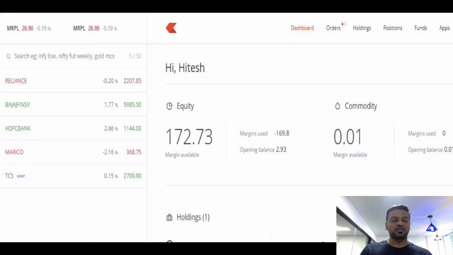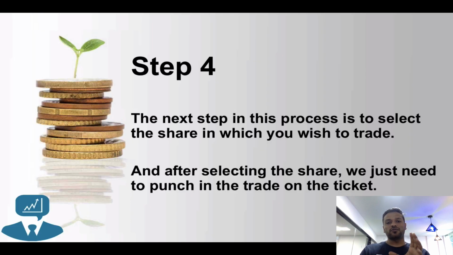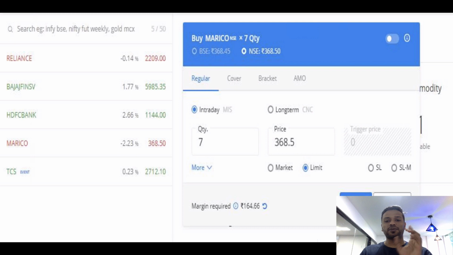Supposedly, in the previous watch list, if you have decided to select the shares of Marico, then you can always open the ticket for Marico and punch in your order in the market, and take your trades accordingly. Now if you look at the ticket on the right hand side of the screen, there are two options: intraday and long term.